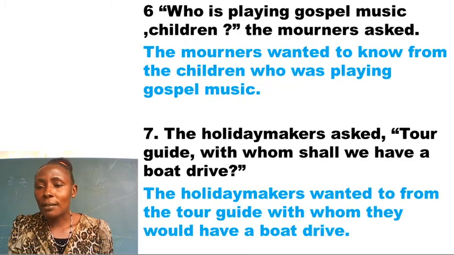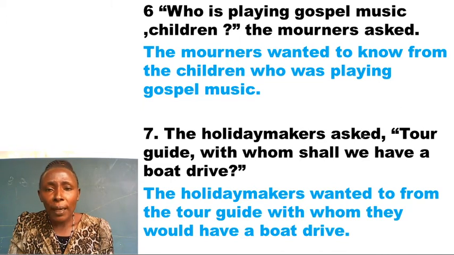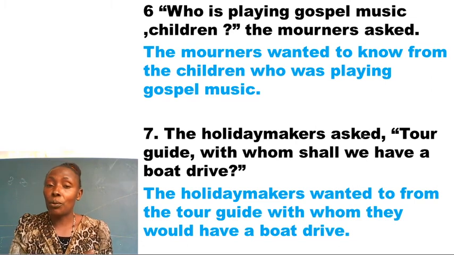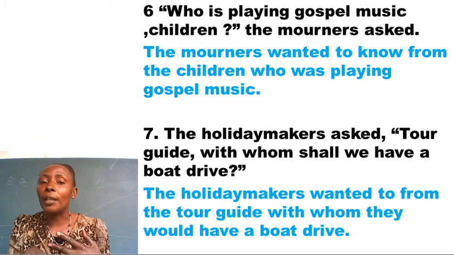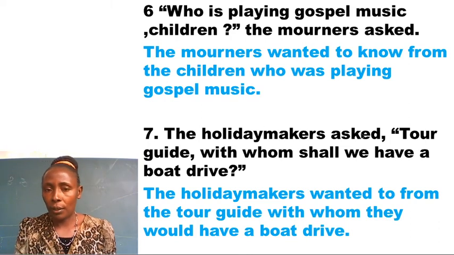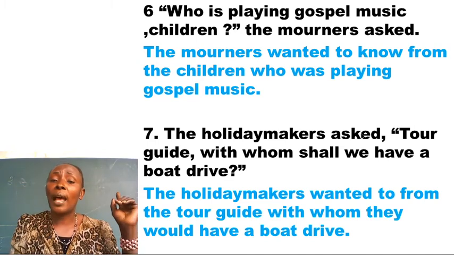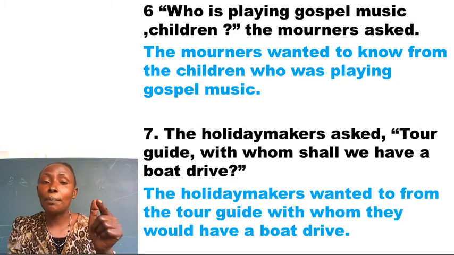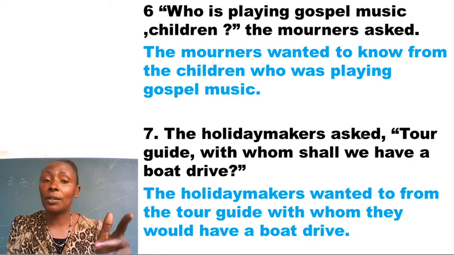Example 6 reads, who is playing gospel music, children? The mourners asked. This question is in present continuous tense, because we have the helping verb is and the main verb ending in ing form. Let me read the question again. Who is playing gospel music, children? The mourners asked. Whom did the mourners ask? The mourners asked the children. The mourners wanted to know the answer from the children. So in this statement, the people the mourners were asking have been indicated, and these are the children.